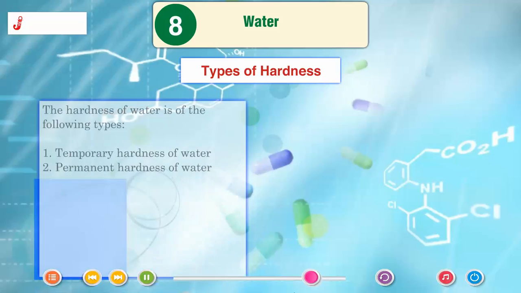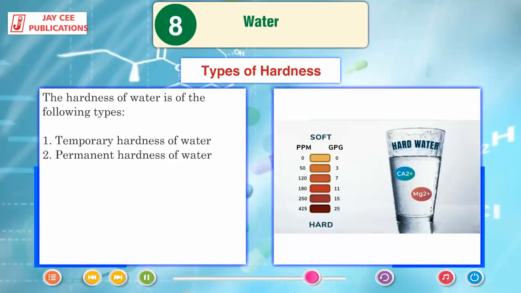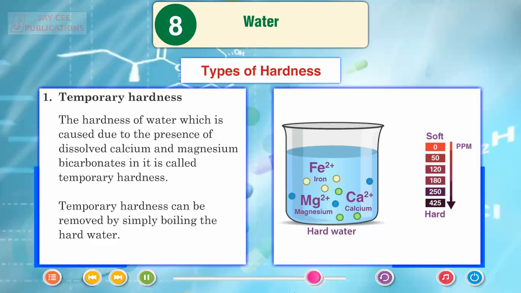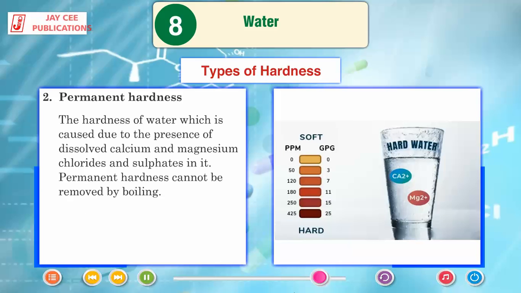Types of hardness. The hardness of water is of the following types: temporary hardness of water and permanent hardness of water. Temporary hardness. The hardness of water which is caused due to the presence of dissolved calcium and magnesium bicarbonates in it is called temporary hardness. Temporary hardness can be removed by simply boiling the hard water. Permanent hardness. The hardness of water which is caused due to the presence of dissolved calcium and magnesium chlorides and sulfates in it. Permanent hardness cannot be removed by boiling.